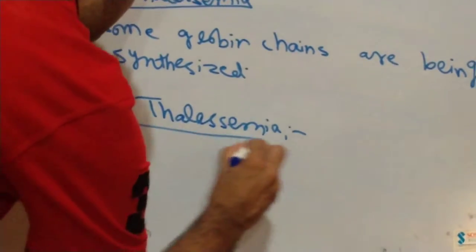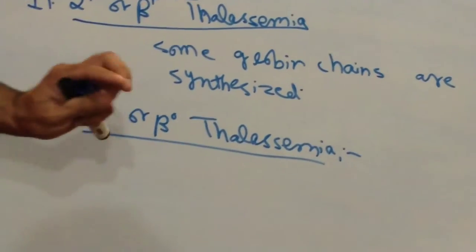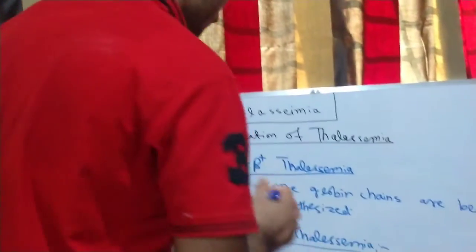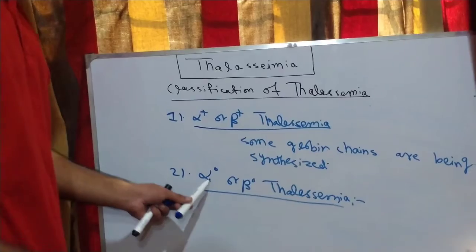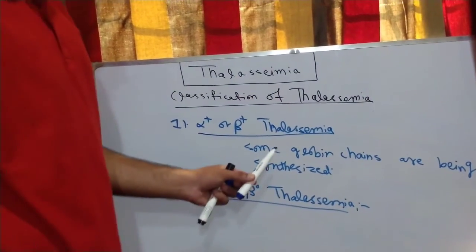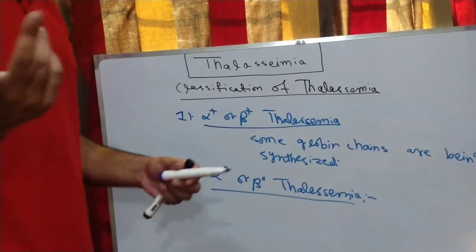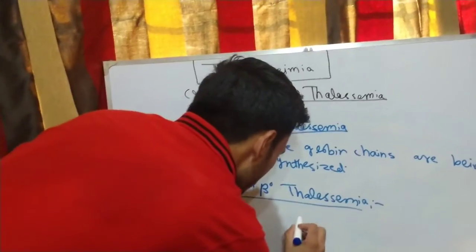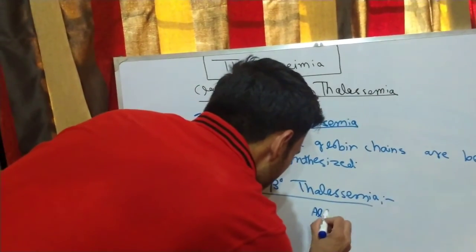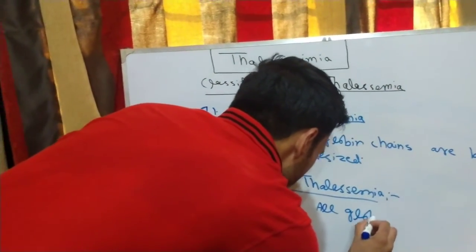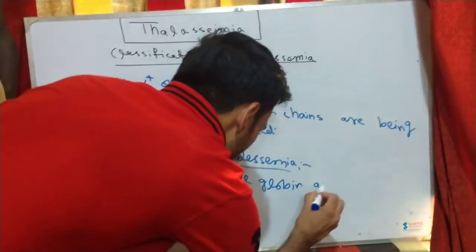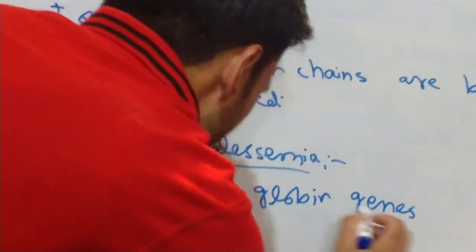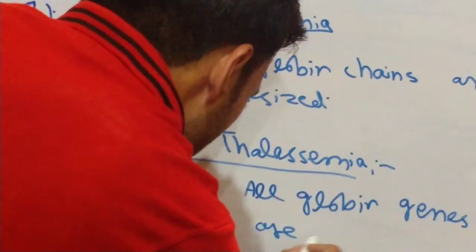Now talking about the second one, which is alpha naught or beta naught thalassemia. In this type, no globin genes are synthesized. All the globin genes, alpha or beta, are absent. That's why this condition is very lethal and leads to very serious complications.